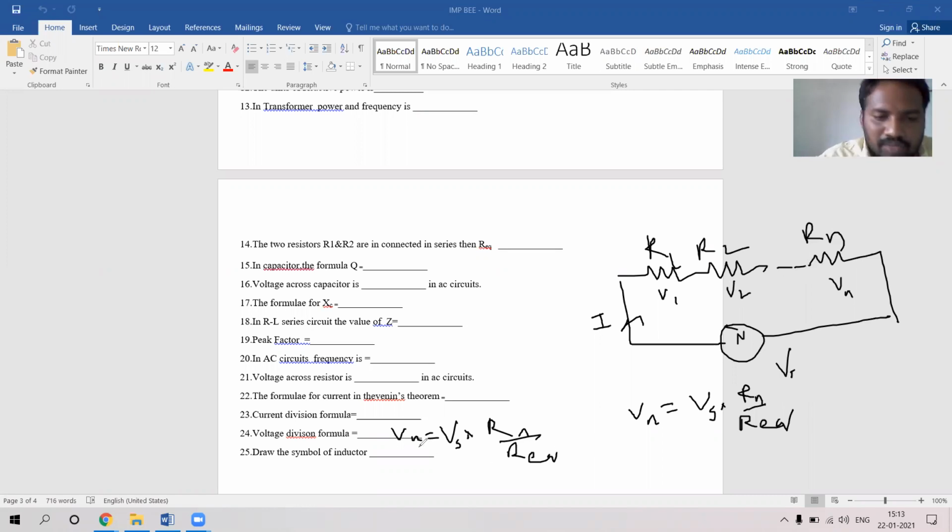The last question: draw the symbol of an inductor. An inductor is just like a coil, so just represent it as a coil. Okay, this is the symbol of an inductor.